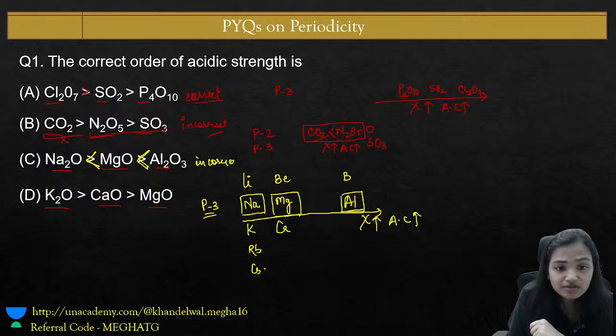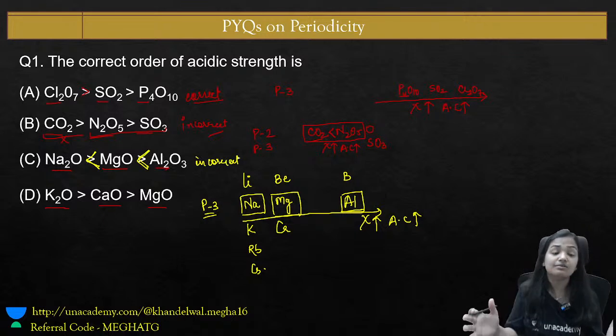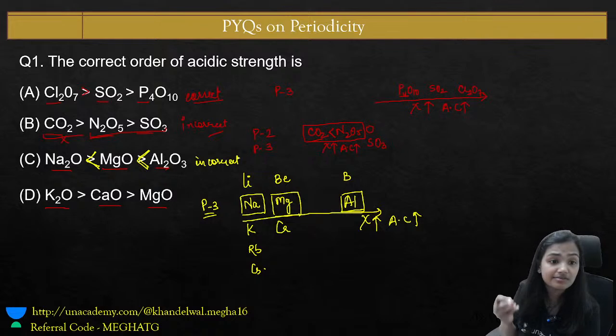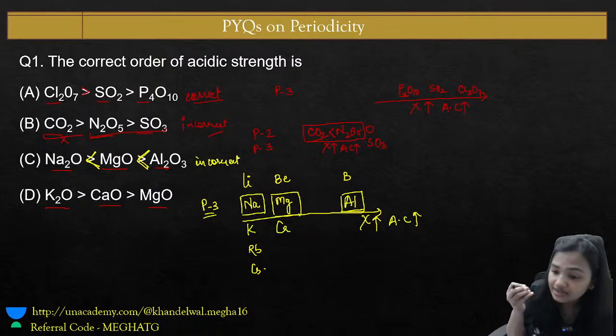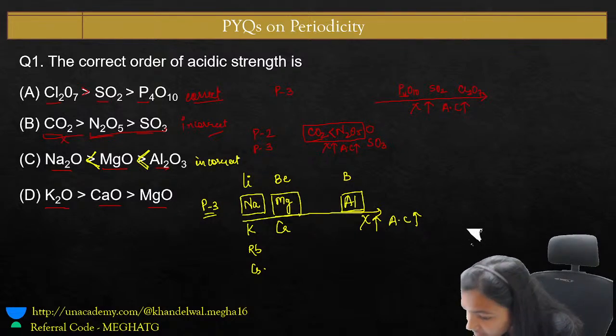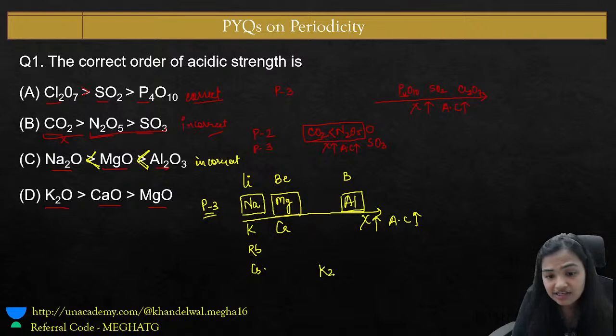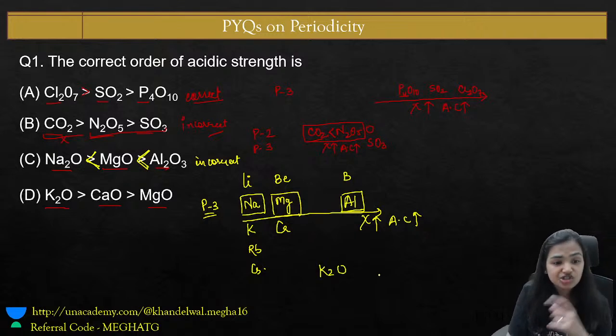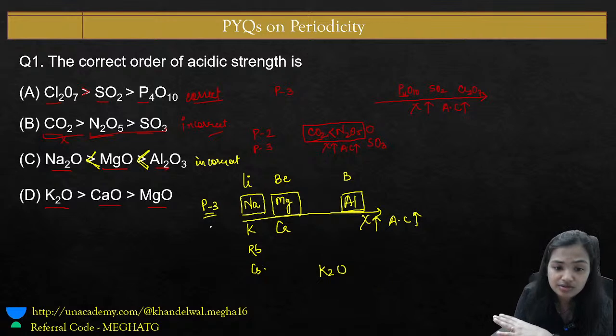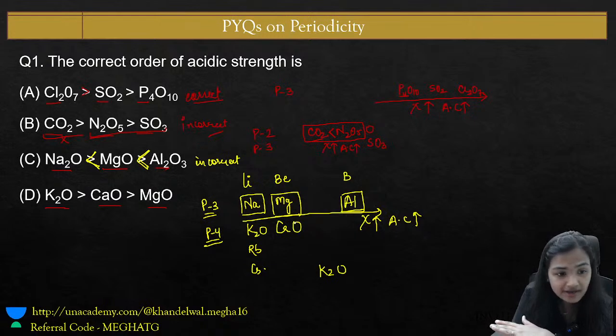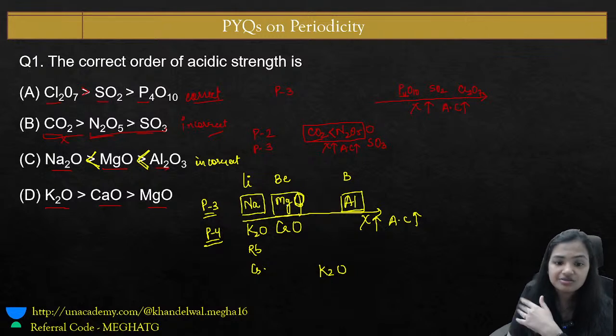So what is the golden rule? If you have the oxides of different elements, please look at their electronegativity property. Now we have the last option, option D, which is saying you have K2O, calcium and magnesium. Where do they belong? They belong to period number 4. You can see that they are in period number 4, which is K2O, CaO and magnesium oxide.